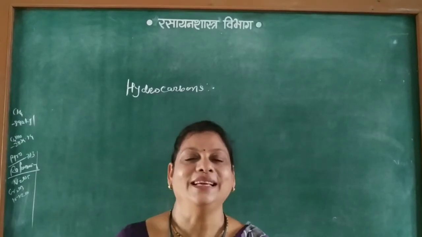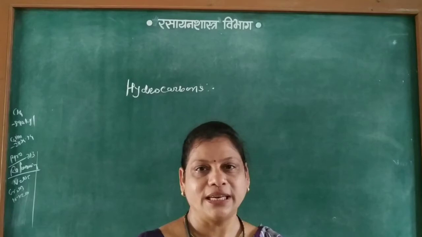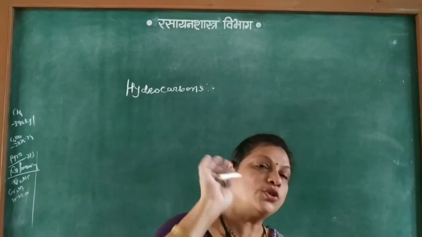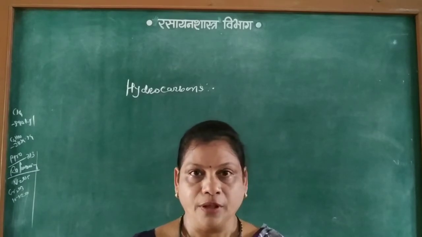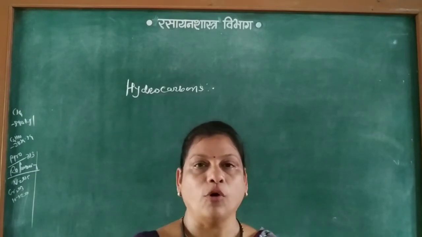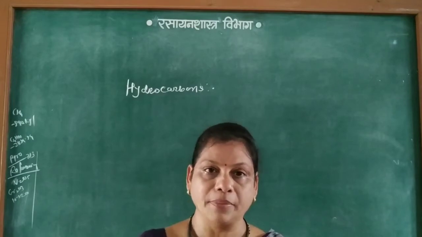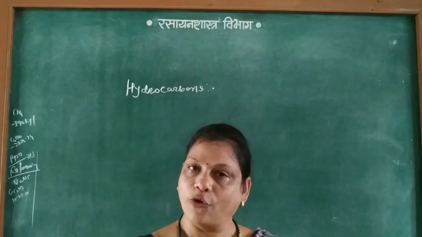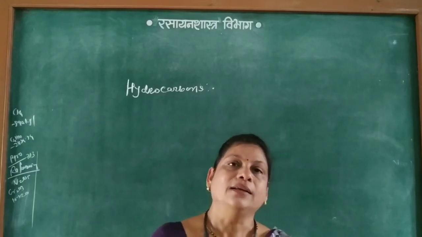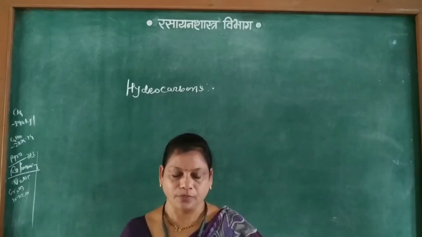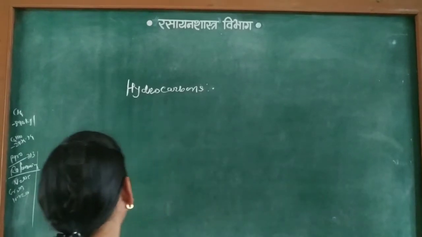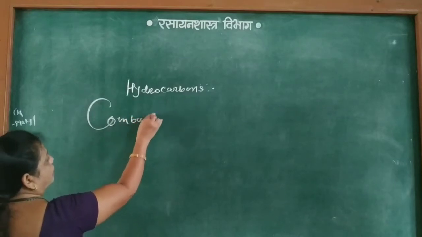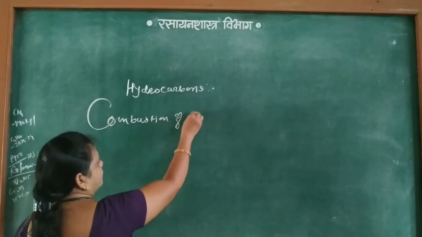Good morning. In this video, we are going to study the hydrocarbon lesson, that is, the remaining properties of alkane. One is oxidation, that is called combustion, the second one is pyrolysis, and the third one is reforming. After that, the uses of alkane. So first we start with combustion of alkane.